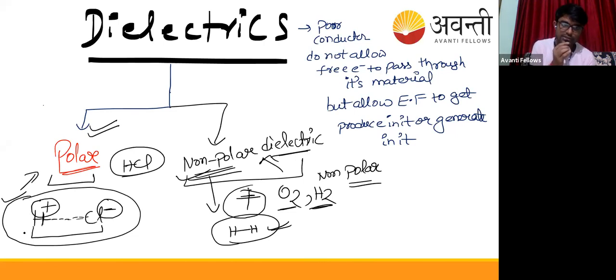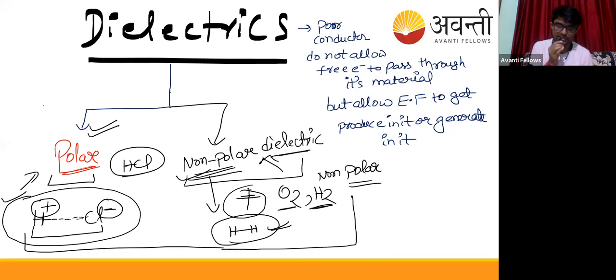You understood this? You must have some knowledge about polar and non-polar for understanding the topic of dielectrics. You can gain more knowledge, but for now this much is fine. These are basically non-polar and polar atoms or molecules which combine to form a material, and both come in the section of dielectrics. So everyone is okay with this?